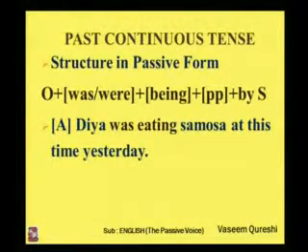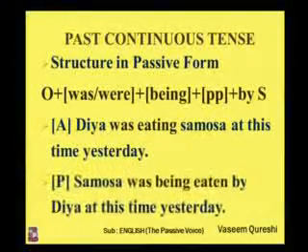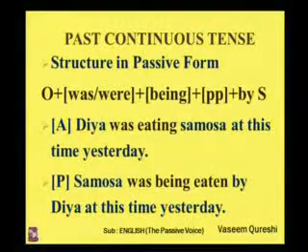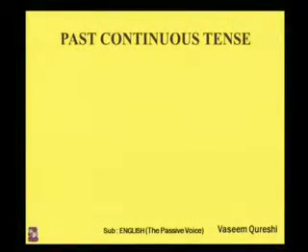When I change the sentence into passive, it will be like this: Samosa was being eaten by Diya at this time yesterday. Samosa is singular, and that's why we have to use was. See more examples of past continuous tense.